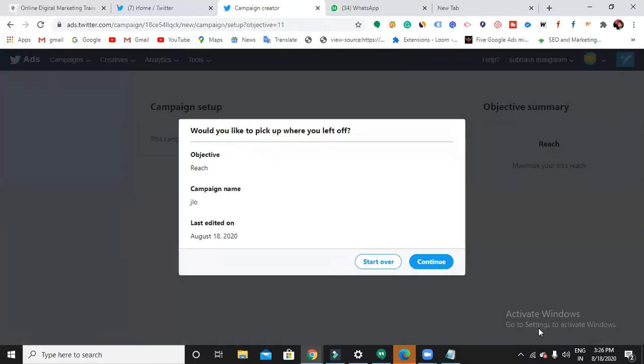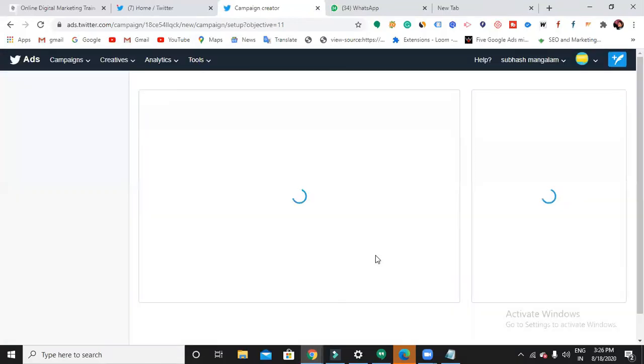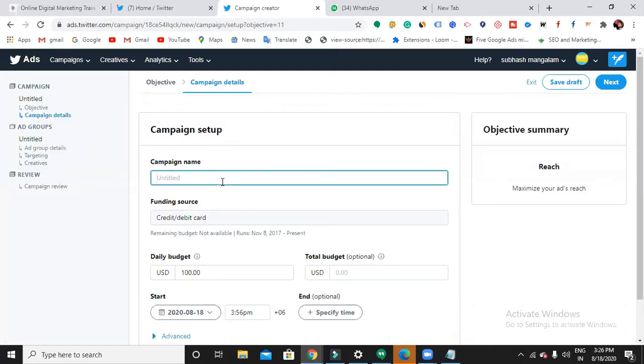Then next, campaign name. Let's say campaign name 3 p.m. And funding source. This funding source will be automatically taken when you create an account. Since we already have an ads manager, at that time we already gave the source, so you can choose this source.